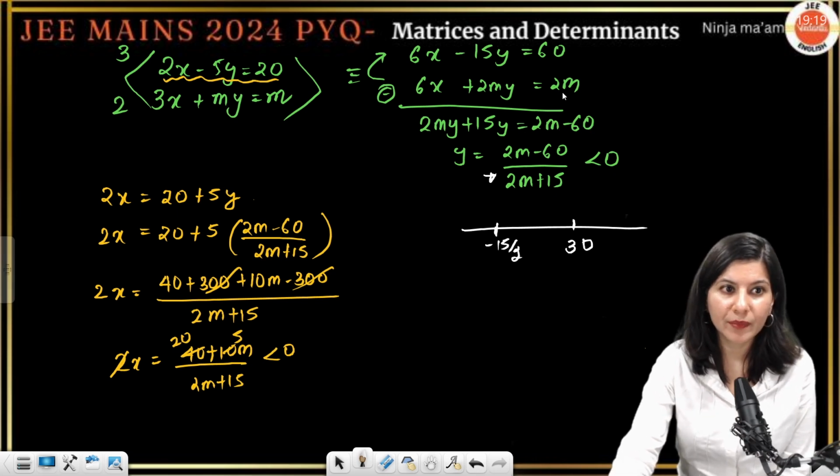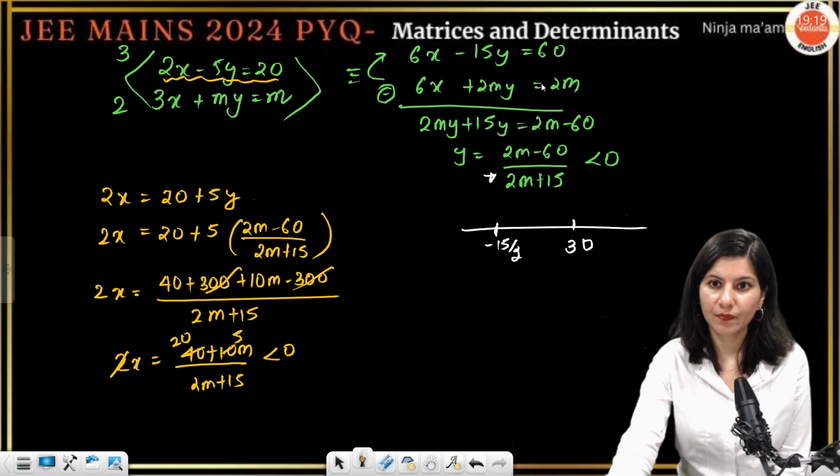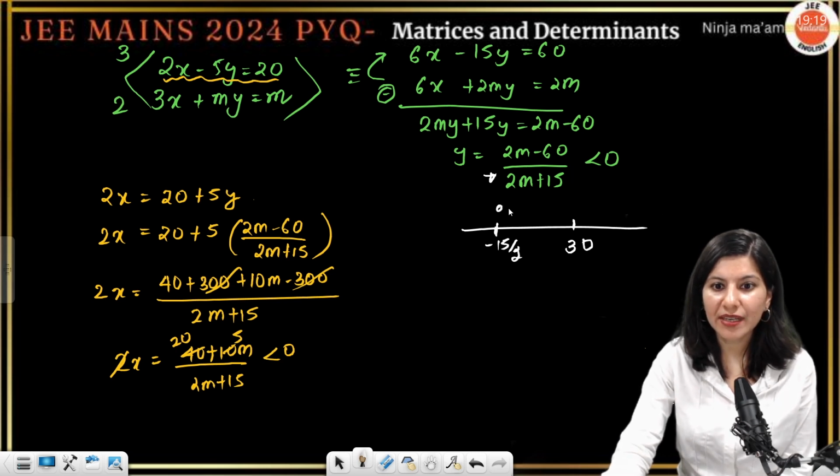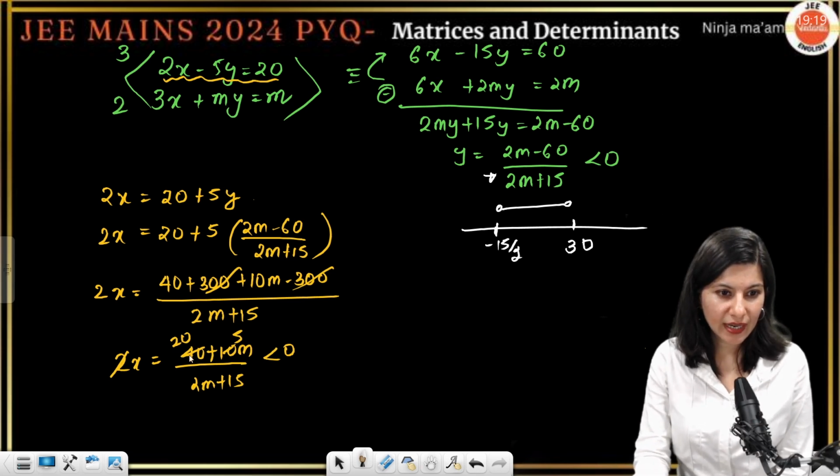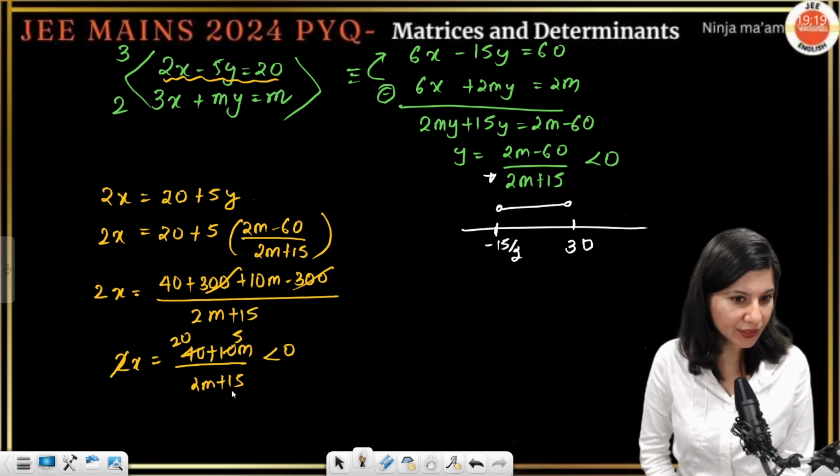This is your 2m minus 60. So negative, so minus 15 by 2 to 30. All the calculations correct? And now this, x is what?